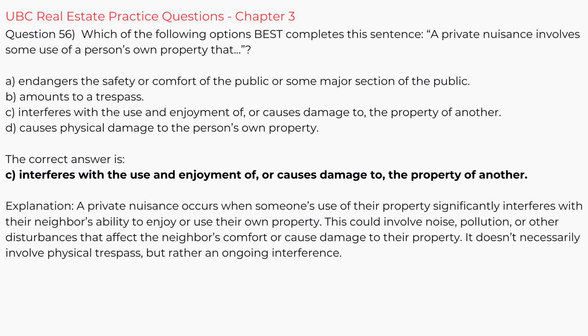Explanation. A private nuisance occurs when someone's use of their property significantly interferes with their neighbor's ability to enjoy or use their own property. This could involve noise, pollution, or other disturbances that affect the neighbor's comfort or cause damage to their property. It doesn't necessarily involve physical trespass, but rather an ongoing interference.